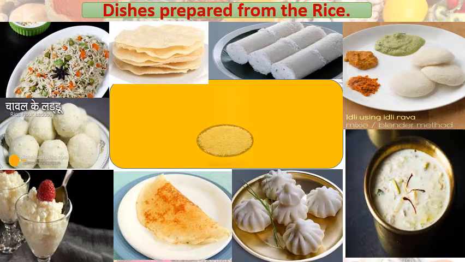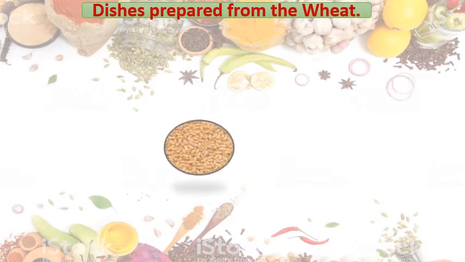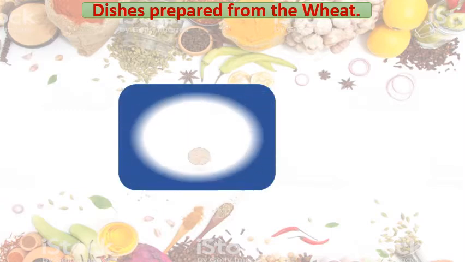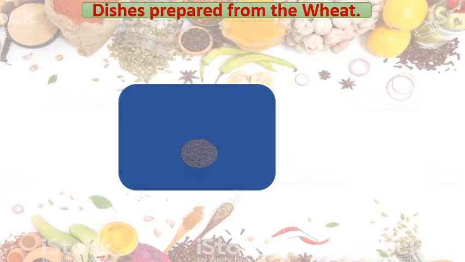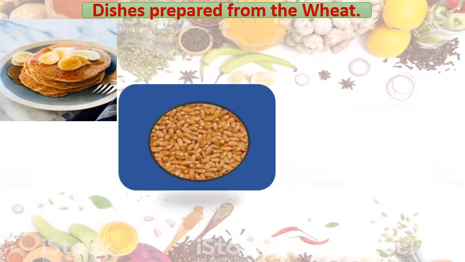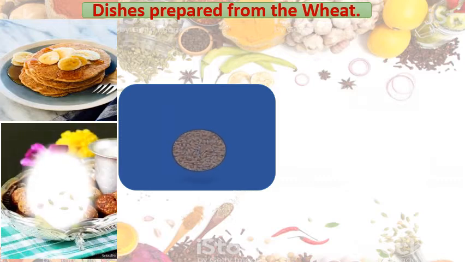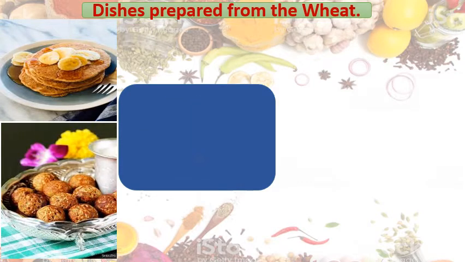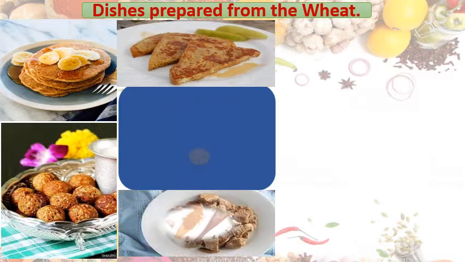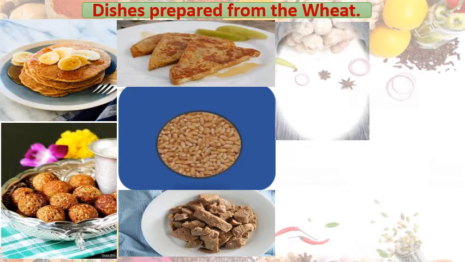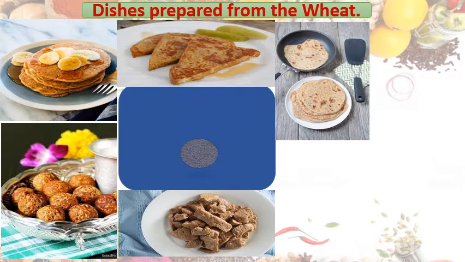Now students, we will make a list of dishes prepared from wheat. You know this is called wheat, gehu, correct? Yes, the main thing we make is paratas from these. These are appes, I think. Pav, sweet made using jaggery and wheat flour.